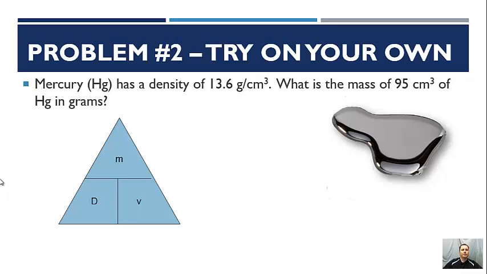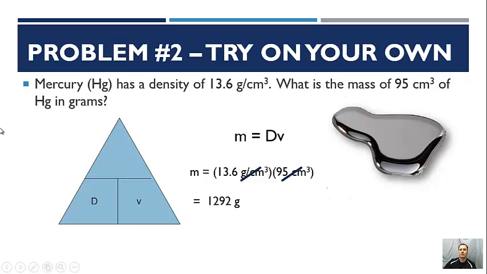So we're looking for mass. We get rid of mass. It tells us mass then is equal to D times V, density times volume. So I'm going to take 13.6 grams per centimeter cubed, times 95 centimeters cubed. And what I'm going to see happening is my units of centimeters cubed are going to cancel each other out. We'll talk about that a little bit later, more in depth, on why those are canceling out. But the important thing to know is the unit we're going to be left with is grams, which is our unit of mass, which is really important. So we should get an answer of 1,292 grams. Did you get this? I hope so.